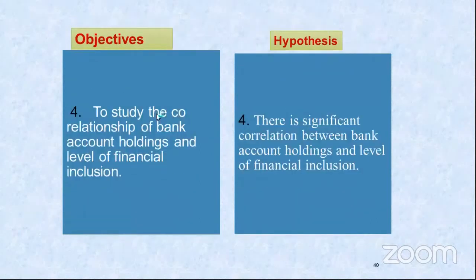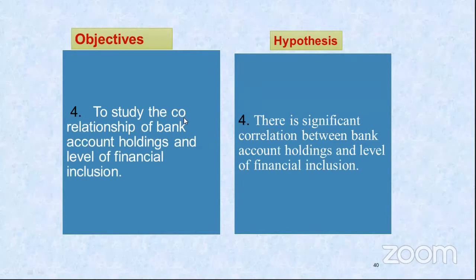So here we had to study the correlationship of bank account holdings and level of financial inclusion. And then you can write there is a significant correlationship between bank account holdings and level of financial inclusion. So now I hope that with these objectives and hypotheses, you are able to understand how an objective should be written and how to relate that objective with the hypothesis.